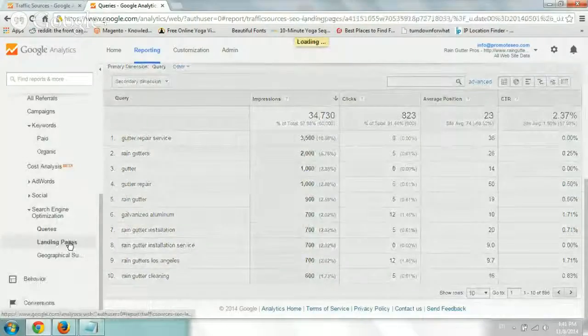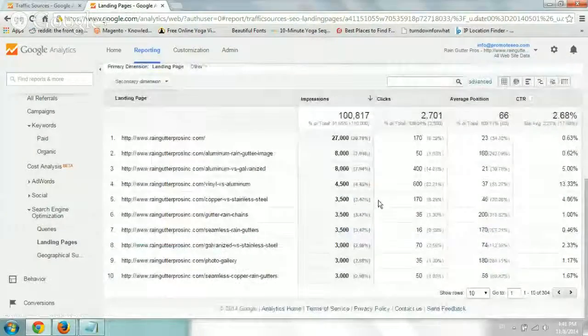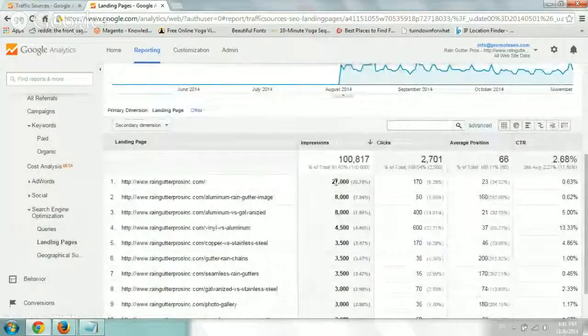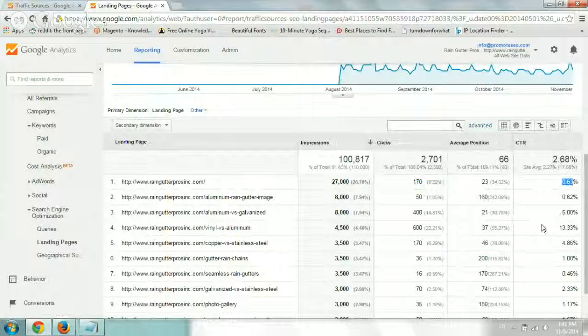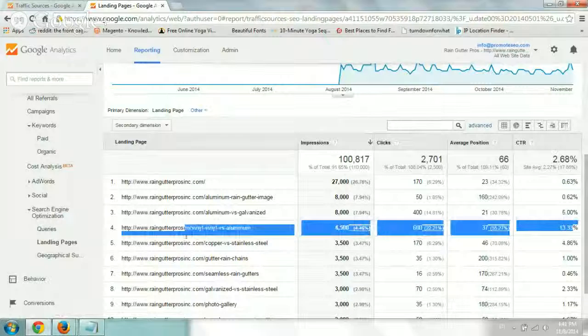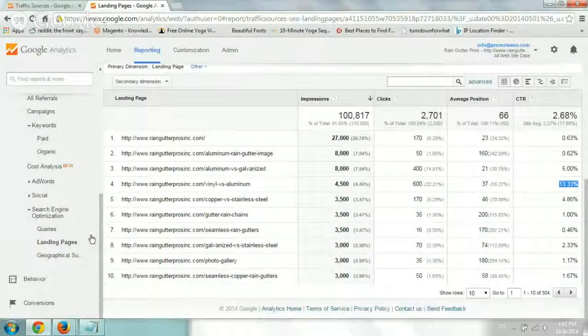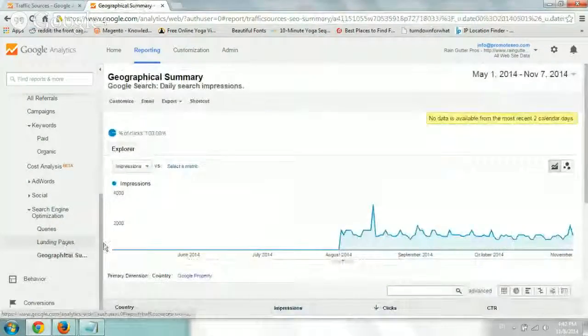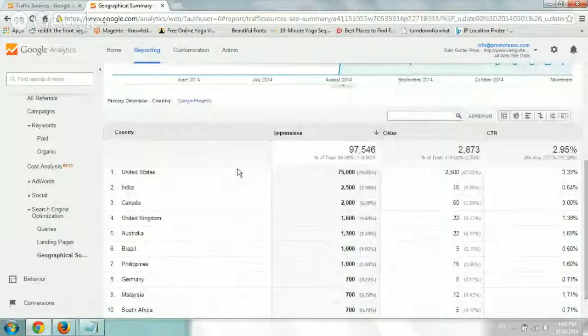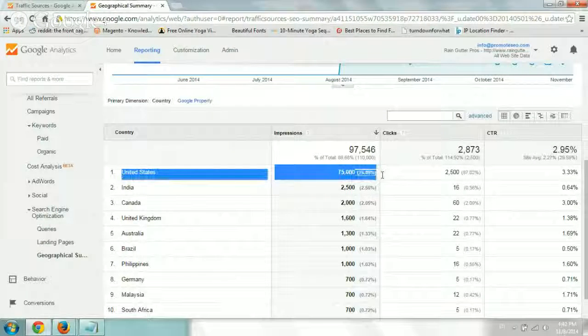And then your landing pages based on search engine optimization. What are the most popular landing pages and how many clicks have they had? And your click-through rate, right? This is a good one, right? As we saw before, the vinyl one has a lot of impressions and a lot of clicks, right? And the actual locations themselves that are appearing, the users that are searching for you, in which countries, and the impressions and clicks you get.